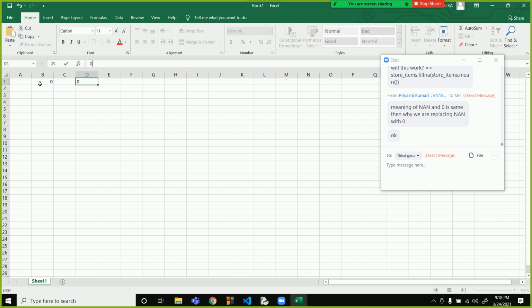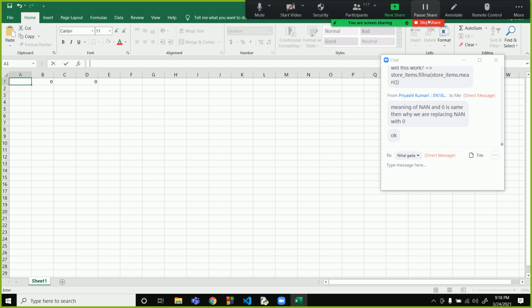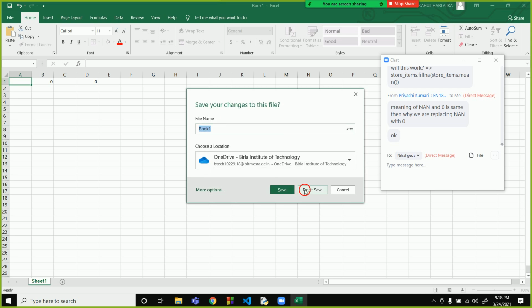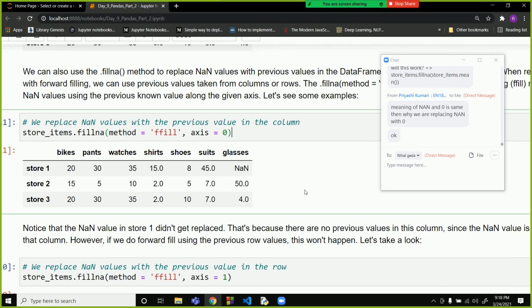So we are leaving this empty, writing 0 over here, this empty, writing 0. So this value will hold NaN and this value will hold 0. These two are different things. You cannot confuse them. NaN means not a number. It is not a number. 0 is a number.